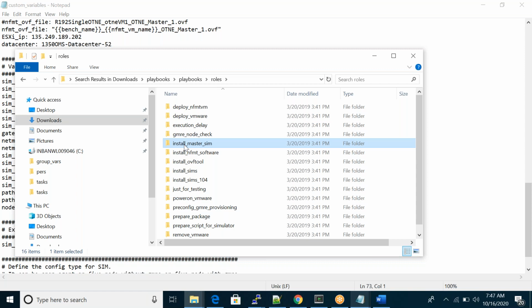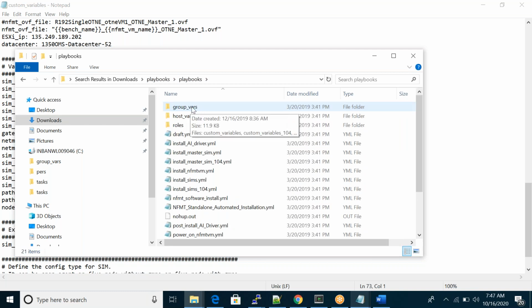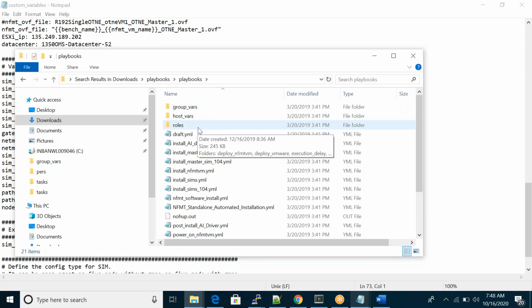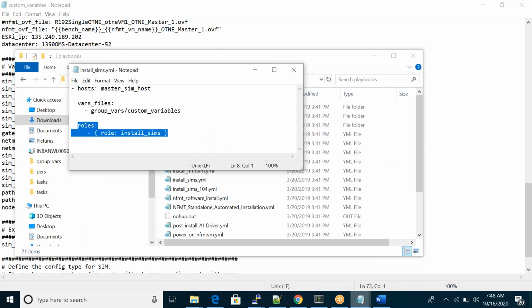If you have one or two roles, that's fine. If you have n number of roles, then sometimes you will get confused. To avoid that confusion, we define all our variables in an external file instead of the roles' vars directory. Same thing in the playbook: you mention the external variable file and next your role.